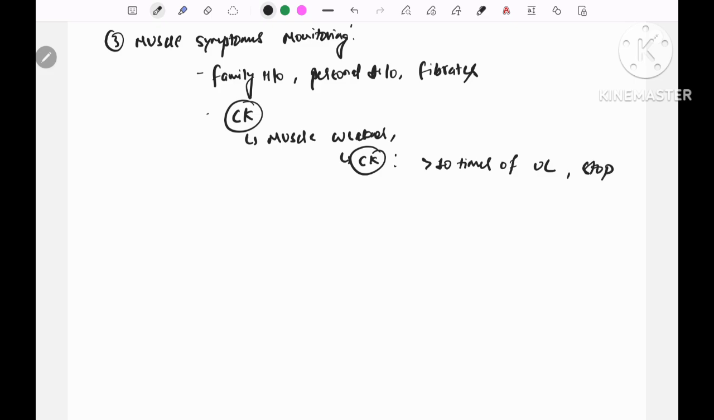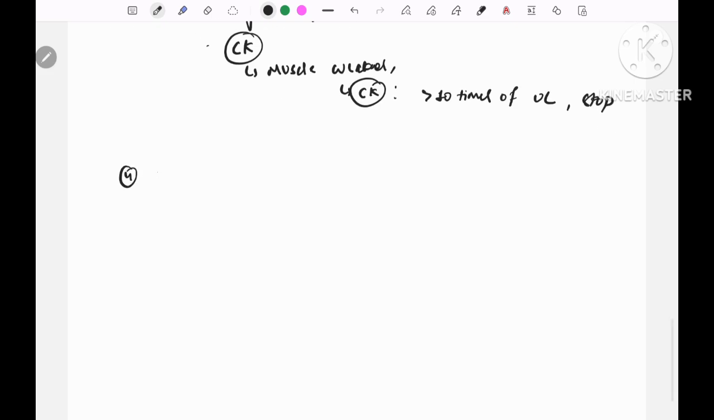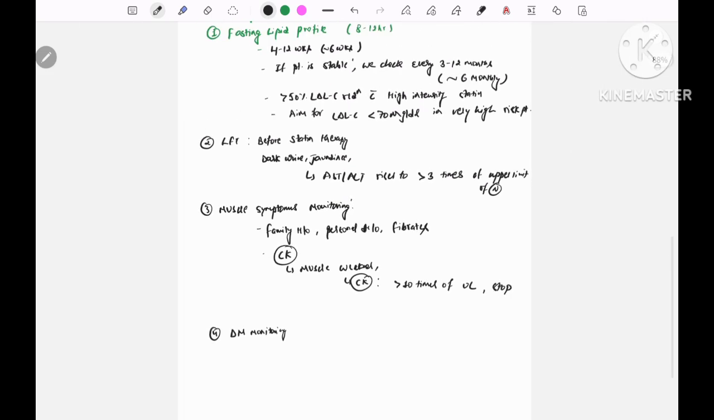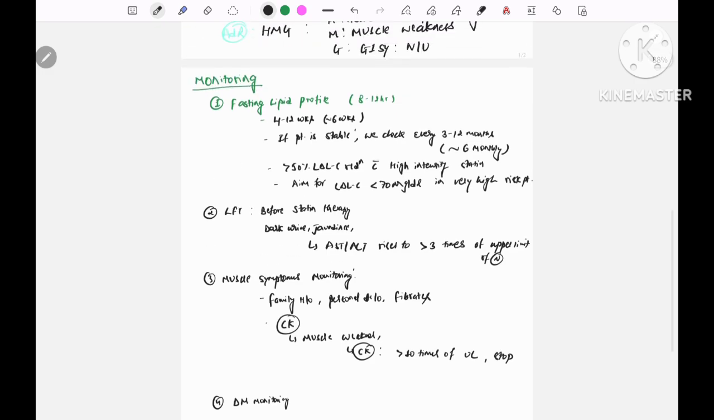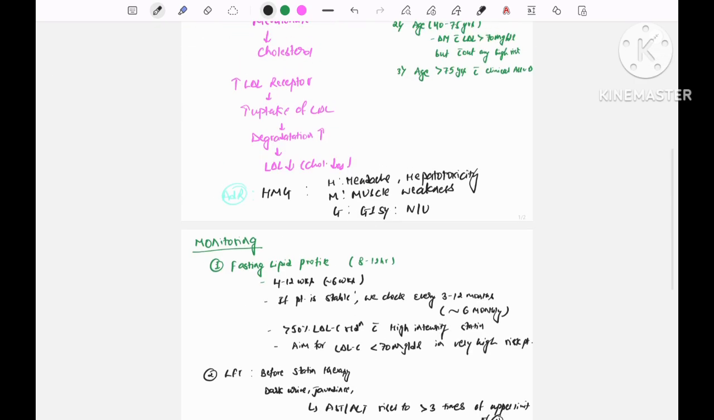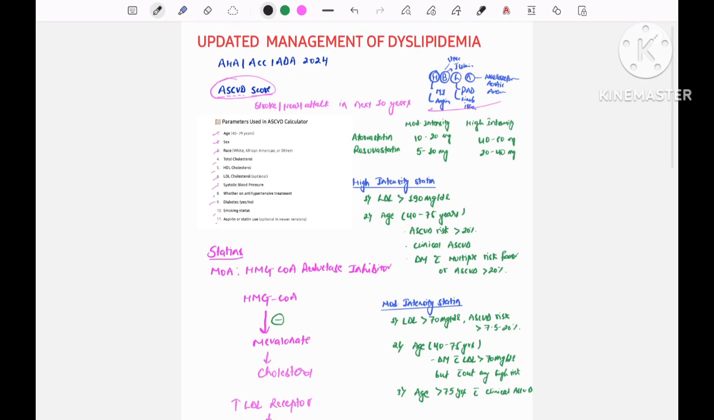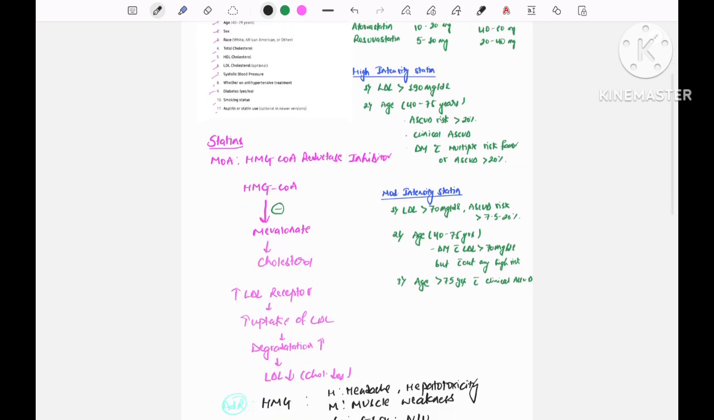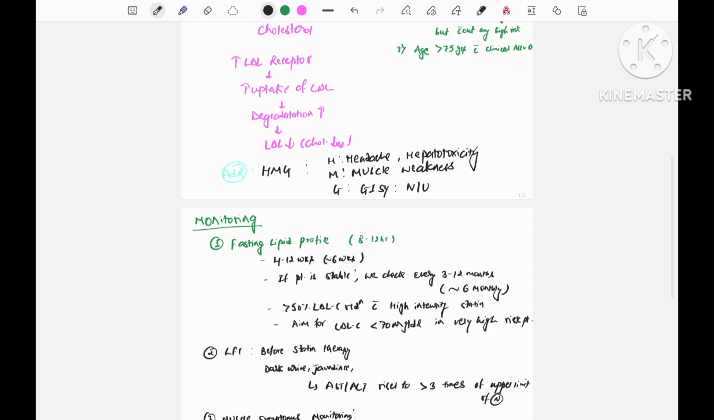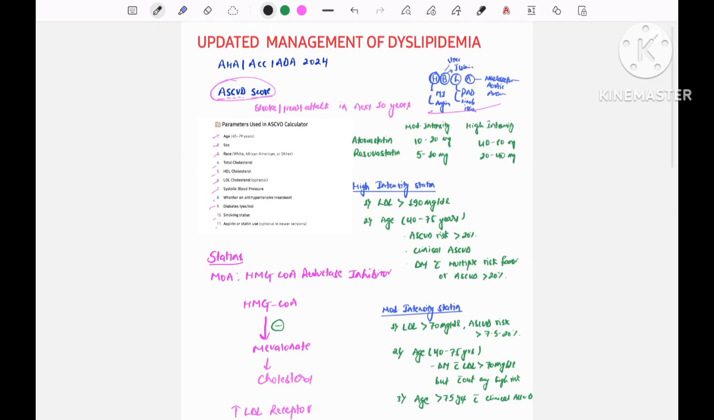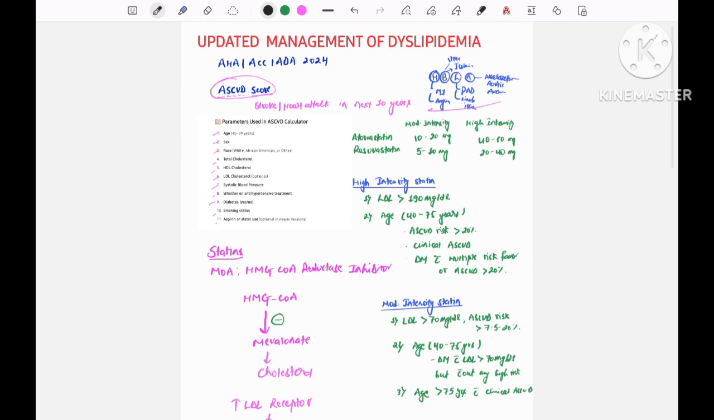Along with this, we also check for diabetes mellitus monitoring. So these are the 4 monitoring we do during the management of dyslipidemia. Hope you have understood well. I have just summarized the guidelines, and the information is from Davidson and the ACC AHA and ADA 2024 guidelines.